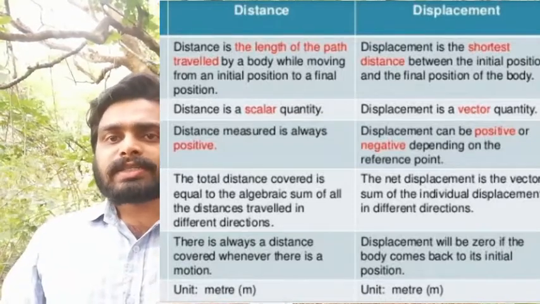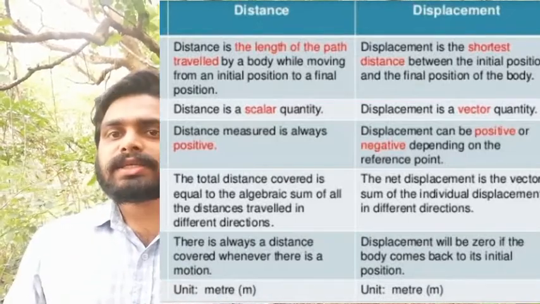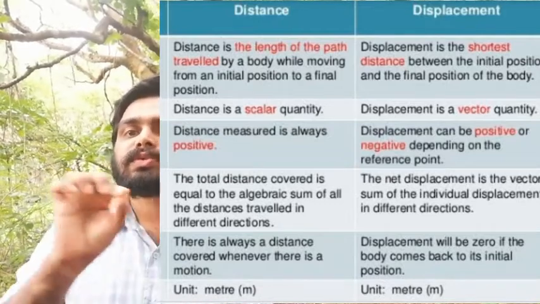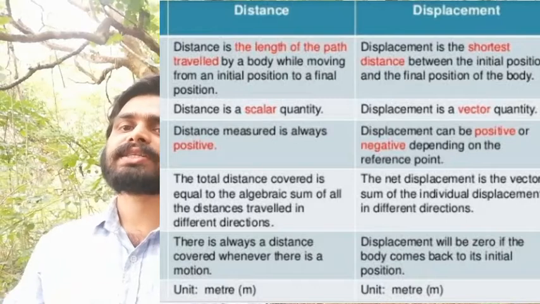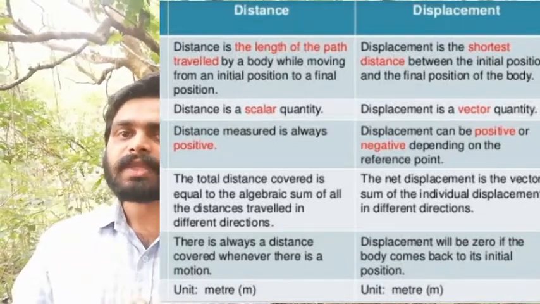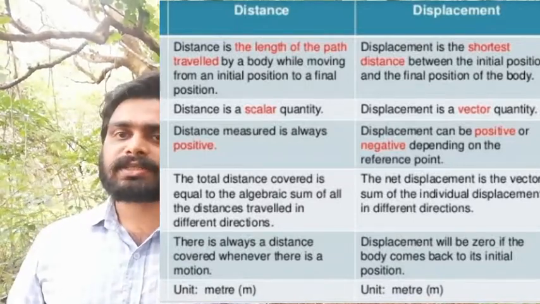And the displacement never exceeds the distance. In certain cases, the distance and displacement may be equal. That means if the object is moving along a straight line in a particular direction, then both the distance and displacement will be equal.